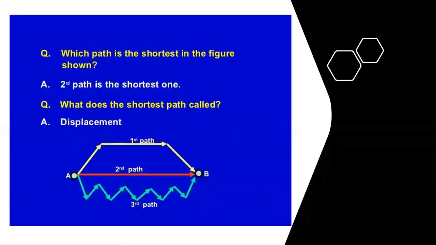Then when an object moves from one point to another, from A to B, there are many different paths to move. This is the first path, second path, third path. And we have learned that whenever an object moves through different paths, the total length of the path moved by the object is called the distance covered by the object. But there is a single path which is the shortest between the two points, that is directed from the first point to the second one, and this directed or shortest path is known as the displacement.